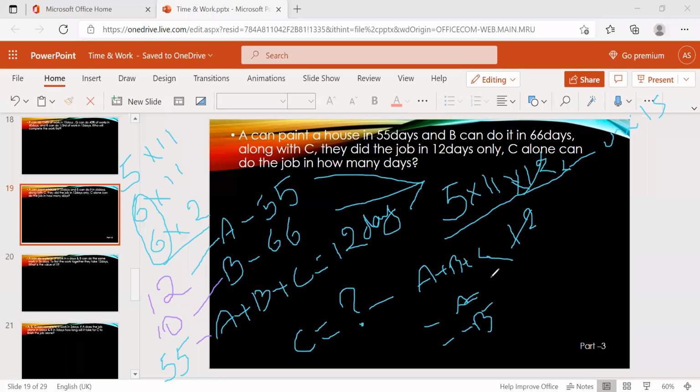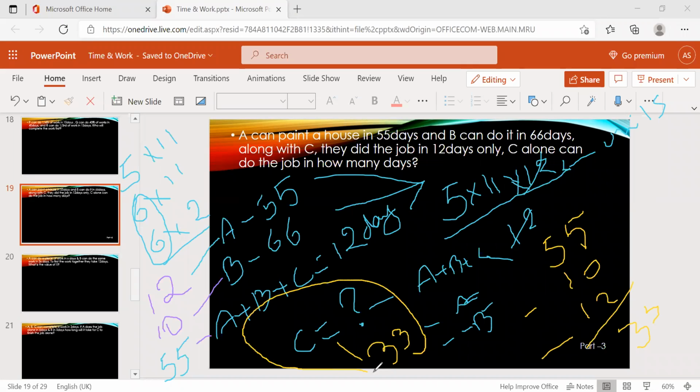So A plus B plus C efficiency is nothing but 55, minus B efficiency 10, minus A efficiency 12. So 55 minus 10 minus 12 is nothing but 33. So C's efficiency we got is 33. It means in one day C can eat 33 apples. It's really tough, right? We cannot eat 33 apples in a day. Now we find C can eat 33 apples in a day.